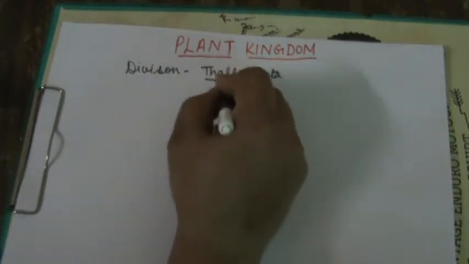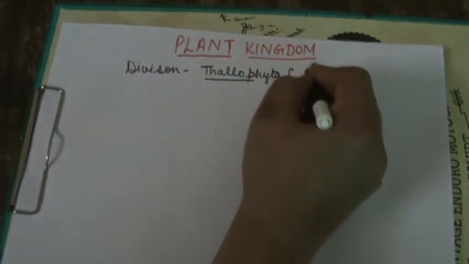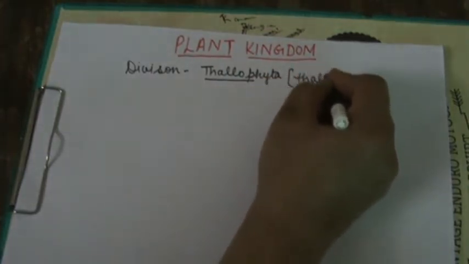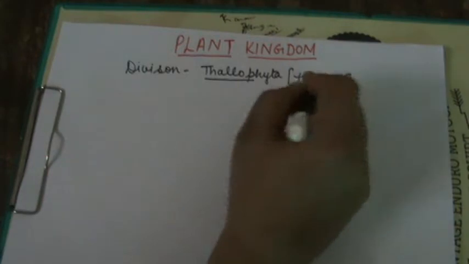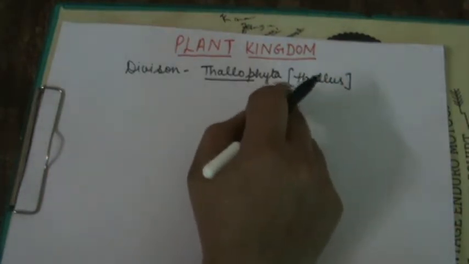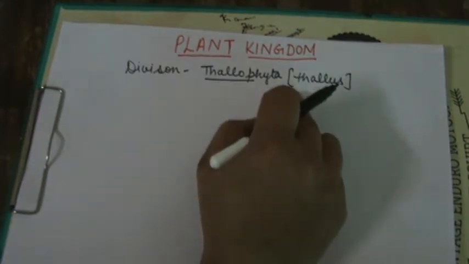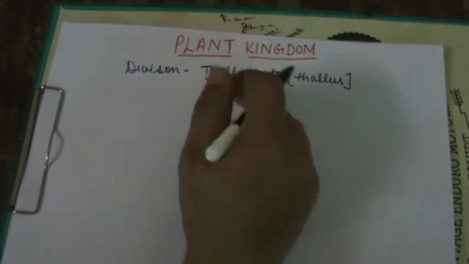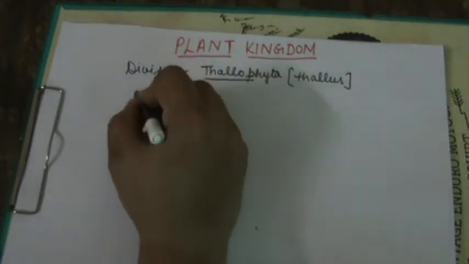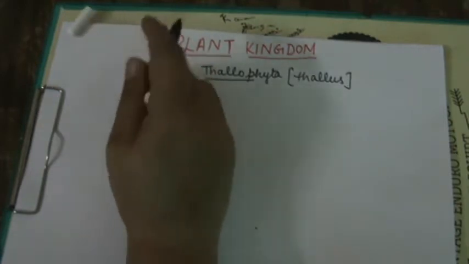Students, what is the meaning of Thallophyta? Thallophyta means thallus-like structure, in which no root, no shoot is present, and not even leaves are there. In the division Thallophyta, students, we will discuss the algae.